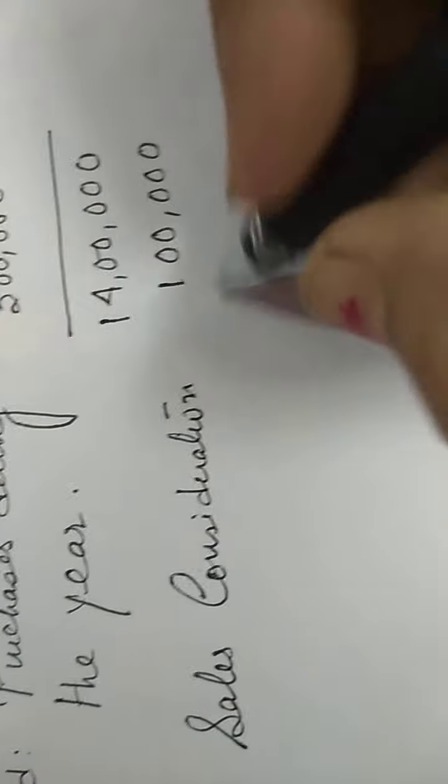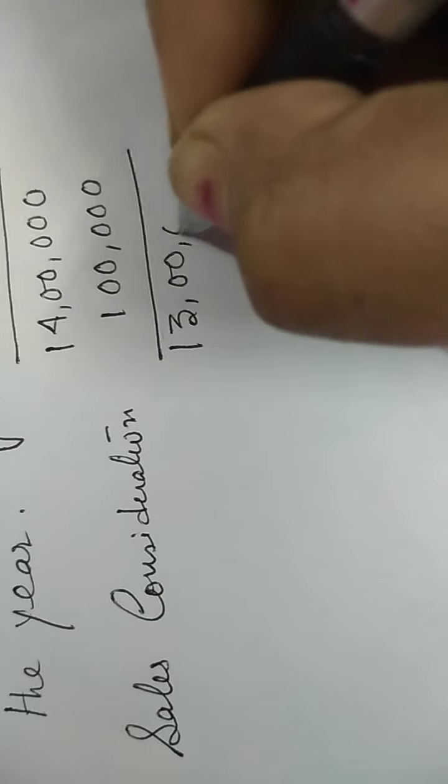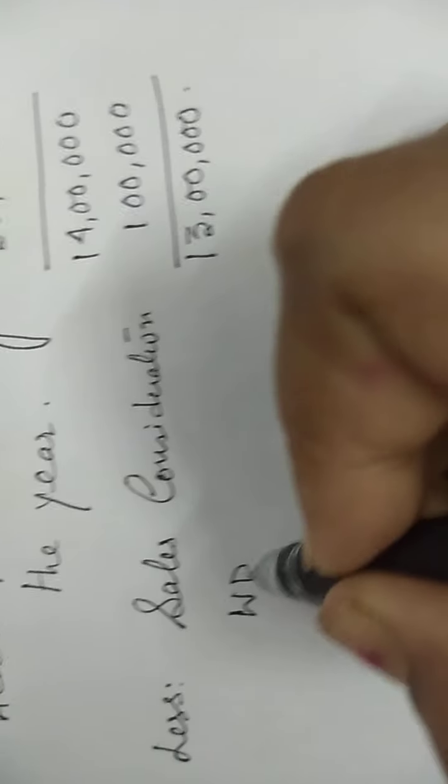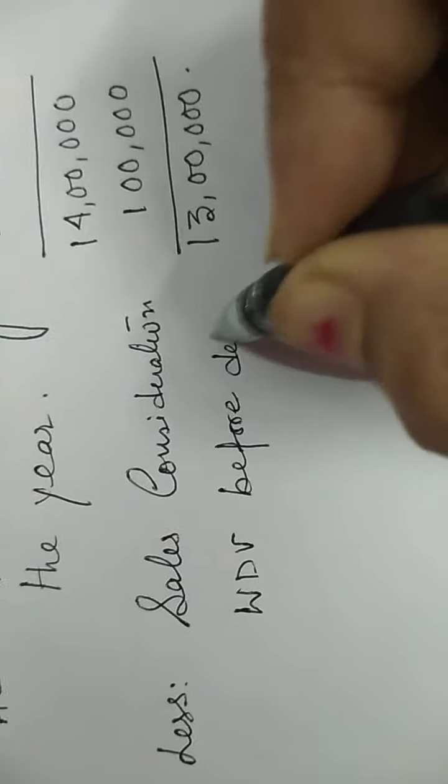Fine. So here I have got 13 lakhs as my WDV before charging depreciation. This is my WDV before depreciation.